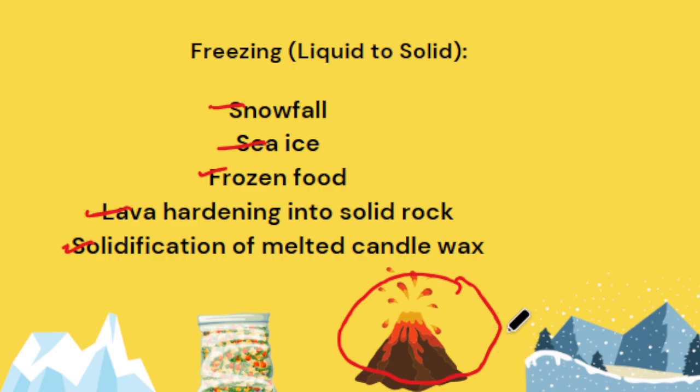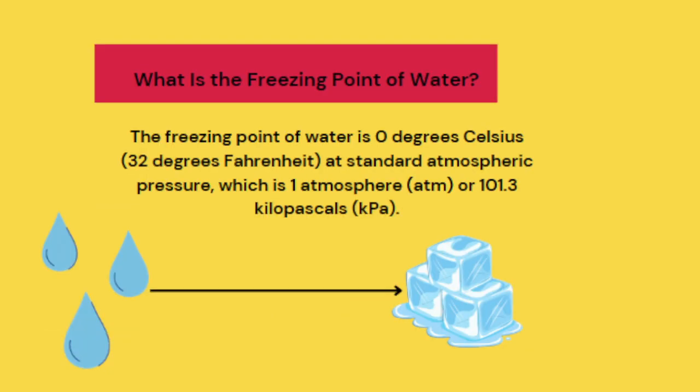Normally, freezing and melting points are similar to each other because they are interconvertible states. I have one question here: what is the freezing point of water? The freezing point of water is 0 degrees Celsius, equal to 32 degrees Fahrenheit, at standard atmospheric pressure, which is 1 atmosphere or 101.3 kilopascal.